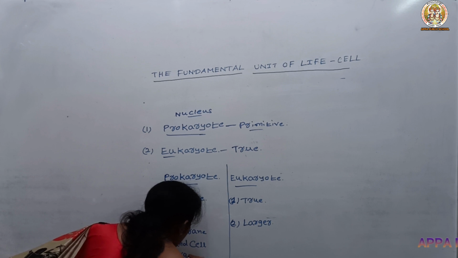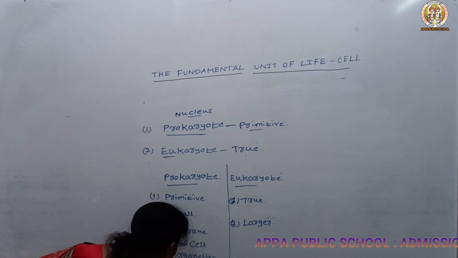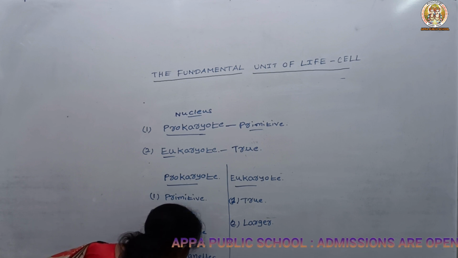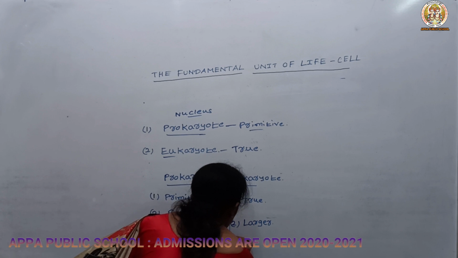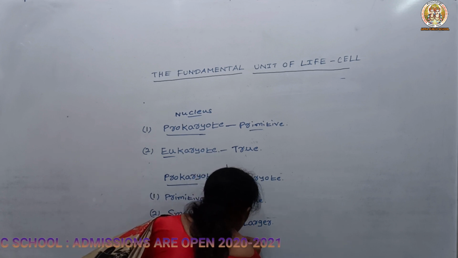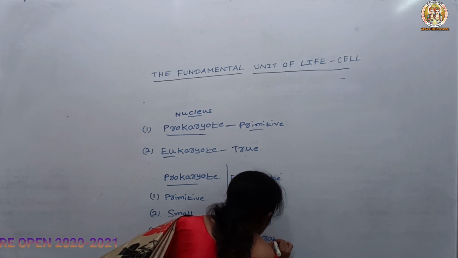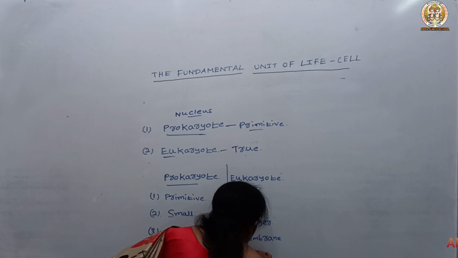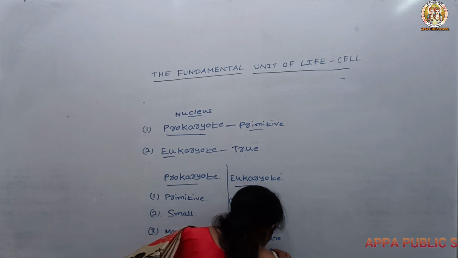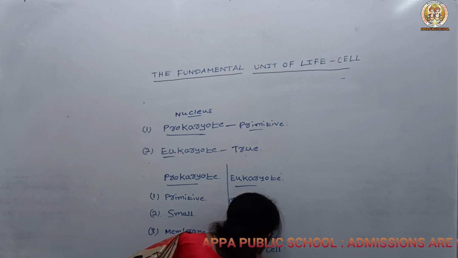In case of eukaryotes, the mitochondria, Golgi apparatus, all these are considered as membrane bound cell organelles, and they are present.